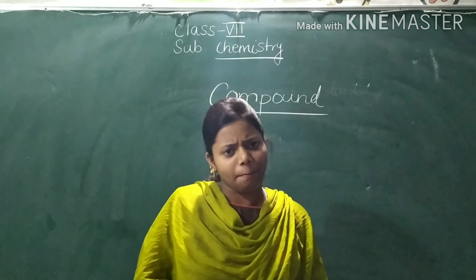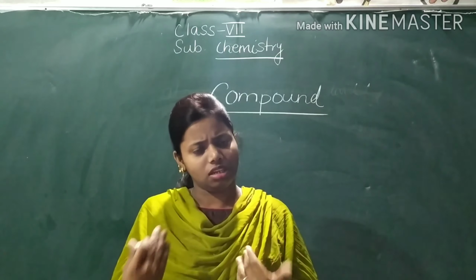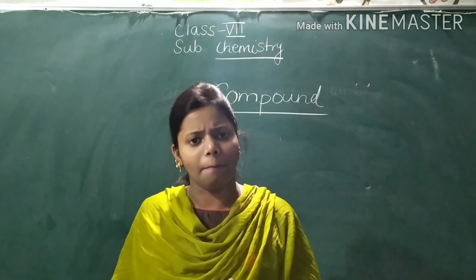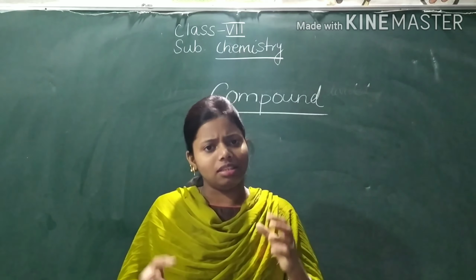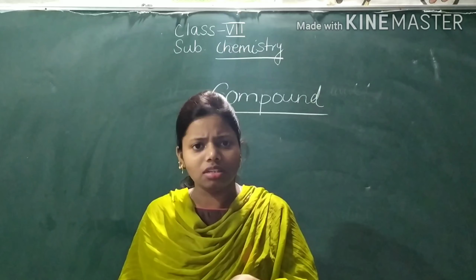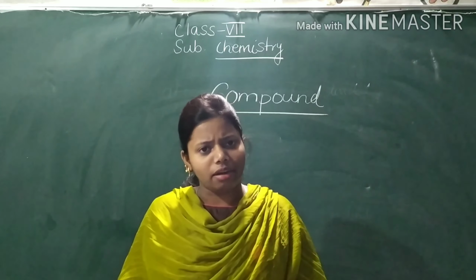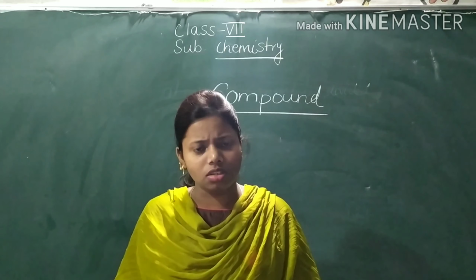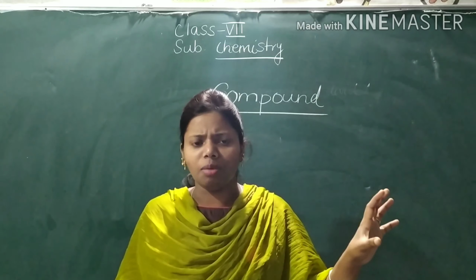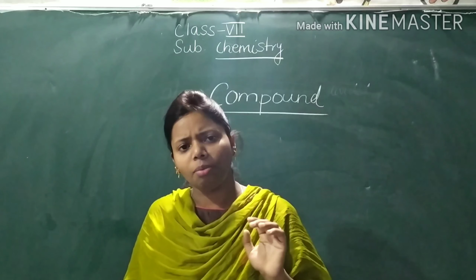Now what is a compound? We have seen what an element is, and we have seen about atoms and molecules. Now let's see what a compound is. A compound is a substance. It is formed when two or more elements combine chemically in a fixed proportion. Elements are made up of the same kind of atoms. Elements are pure substances, so a compound is also a pure substance.